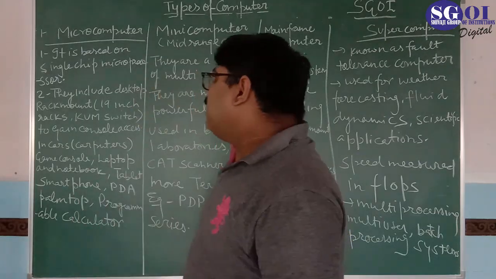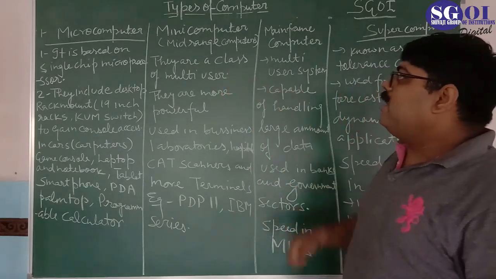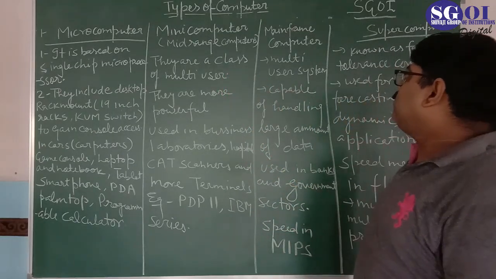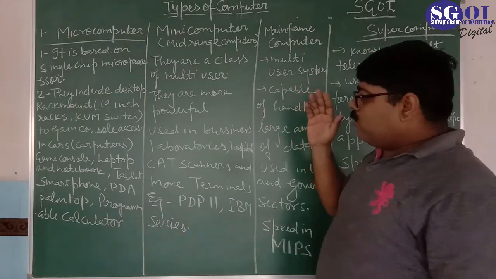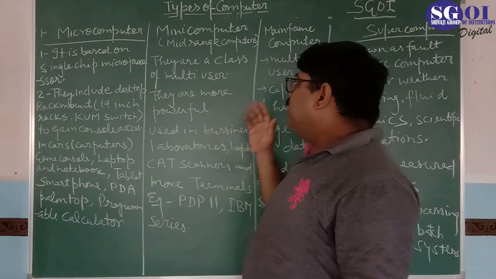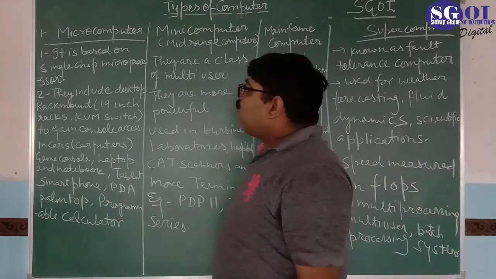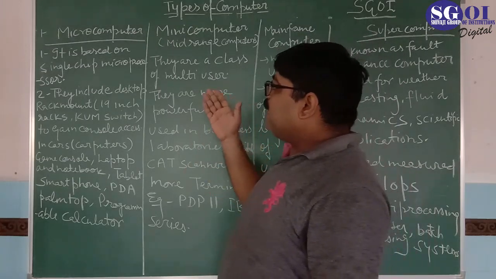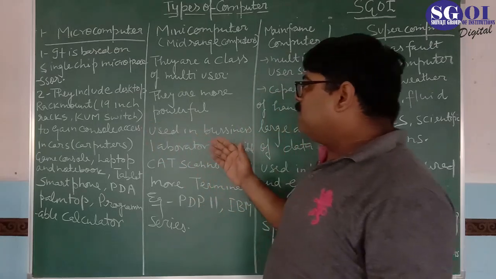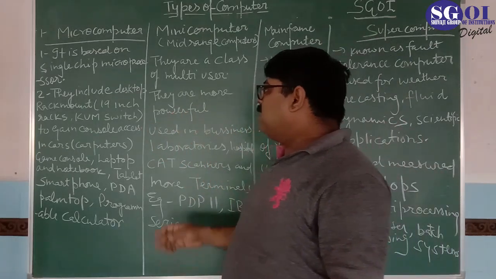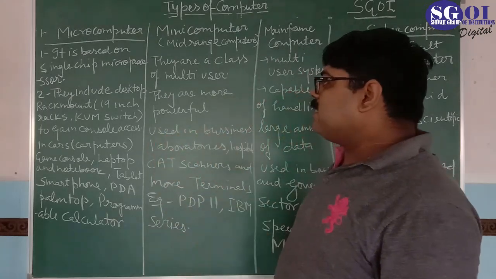So these are the categories of digital computers where you understand microcomputer, mini computer, mainframe computer and supercomputer. The properties of a microcomputer are that it is based on a single chip microprocessor, including desktop and rack mount. The screen is 19-inch, meaning racks are 19-inch, with a KVM switch to gain console access.